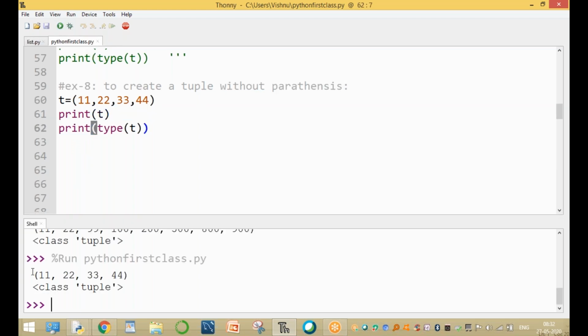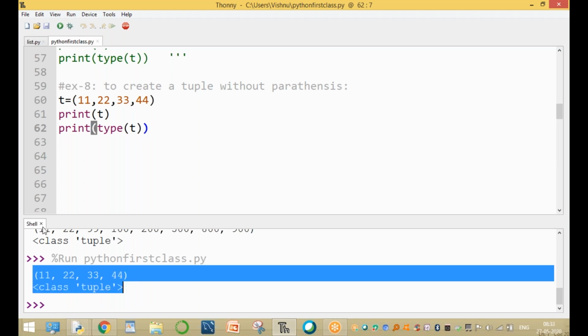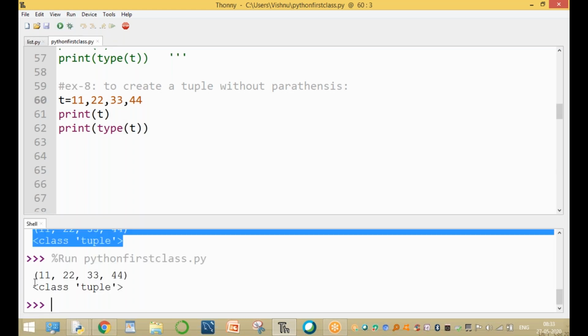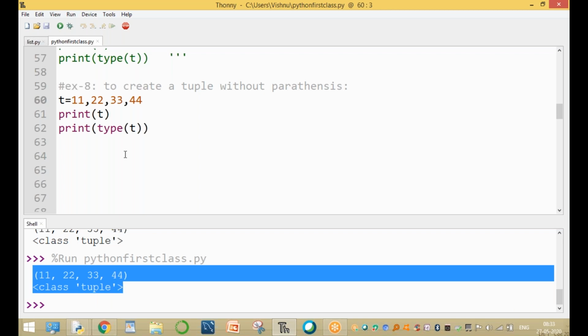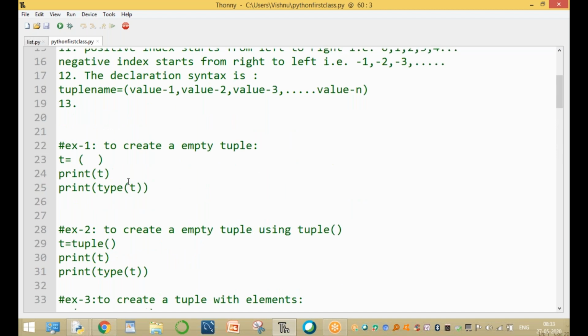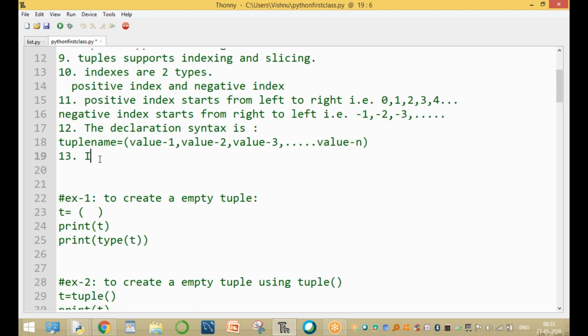Wait a minute. So now it is a tuple type, no doubt. With the parentheses it is a tuple type. Clear. Without parentheses, this is also called a tuple. Why? Because in tuples, parentheses are optional. It is not compulsory. That's why, that is point 13: in tuples, parentheses are optional.